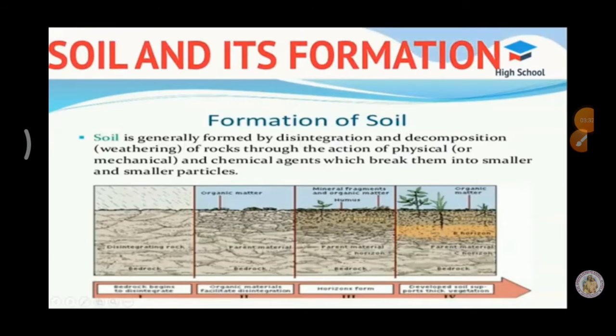So, what is another name for soil? Skin of the earth. Soils are formed from rocks through the process of weathering and natural erosion. How? Through the process of weathering and natural erosion.